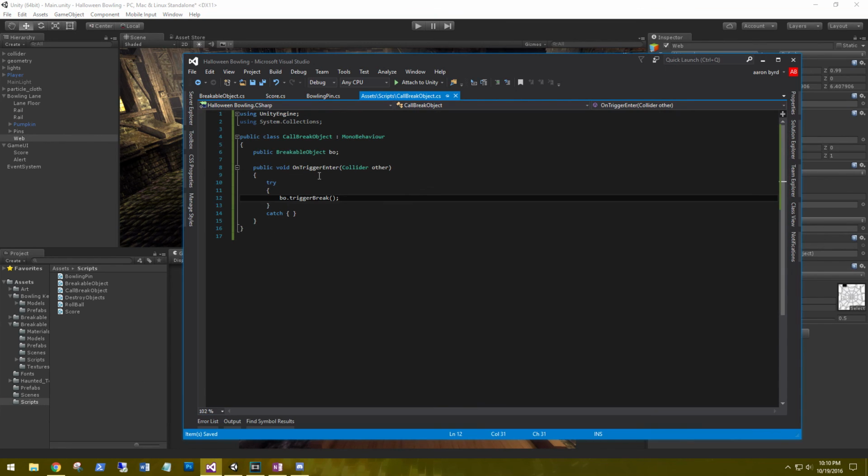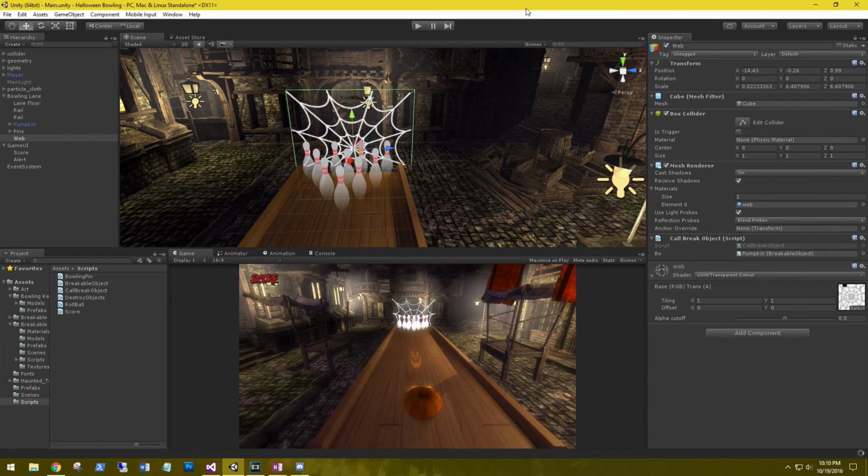Just for clarity, let's go back and rename this to pumpkin, because that's what our breakable object is. Copy that, paste it in there, save that off. Let that compile. Now it says pumpkin, and we're looking for the breakable object. Grab that pumpkin and place it in there.